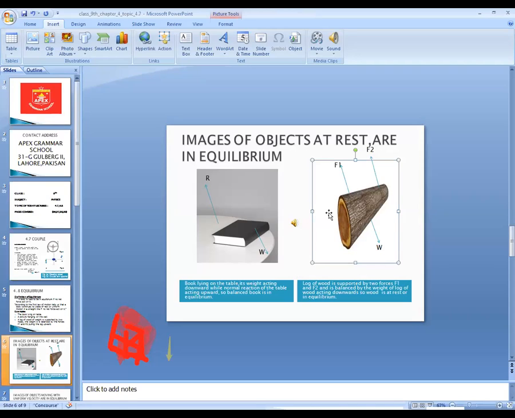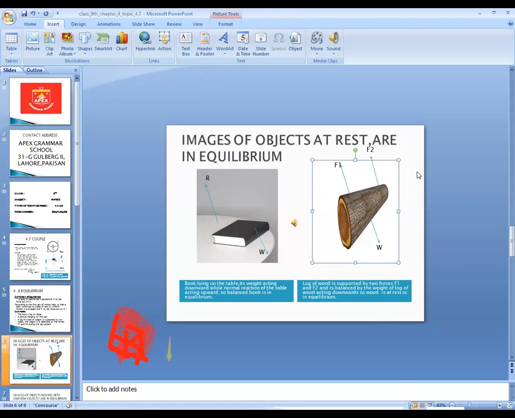Okay, if we take the example of a wooden log, a piece of wood, suppose this piece of wood is supported with two ropes. Rope 1 force is F1. Rope 2 force is F2. The weight of the wooden log always acts downward, while the two forces F1 and F2 support the log.